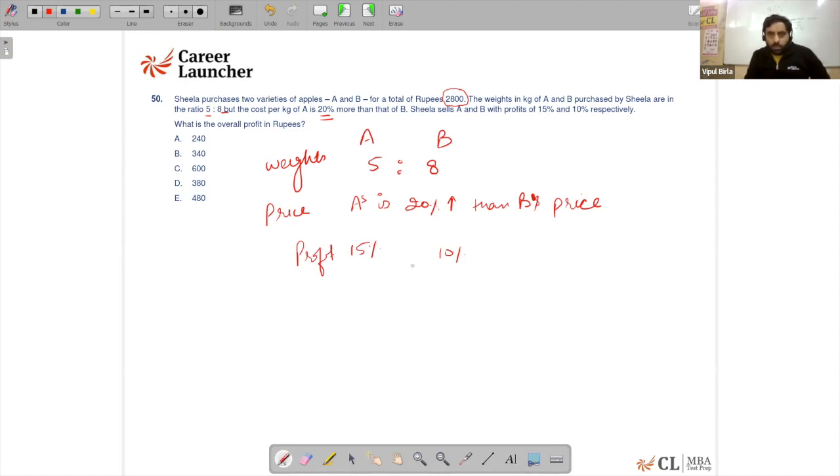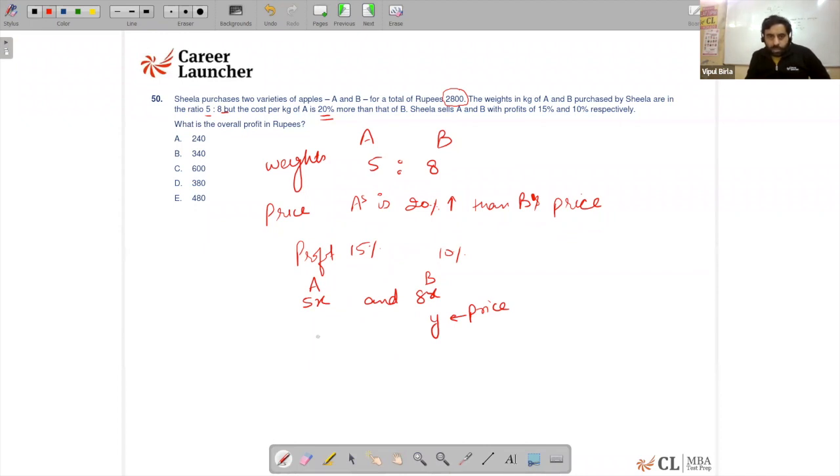Right, guys. Okay. So let's assume that the weights for both the apples A and B are 5x and 8x. This is for A and B. Since the price of A is 20% more than B, if the price for B is y rupees per kg, then the price for A will be 20% more.